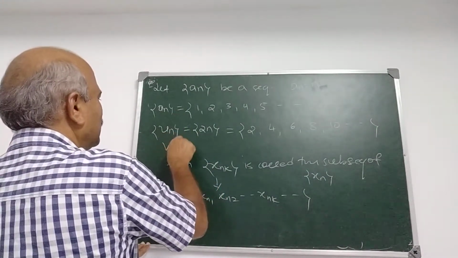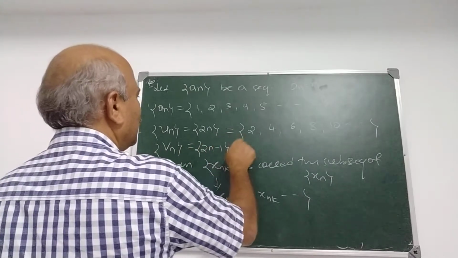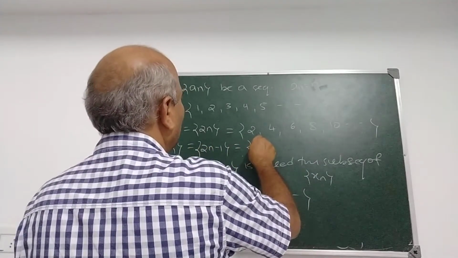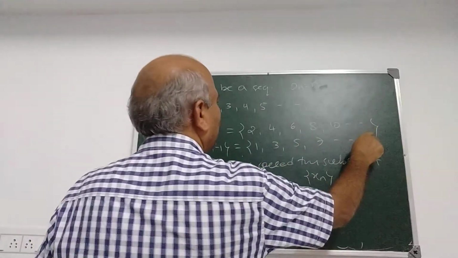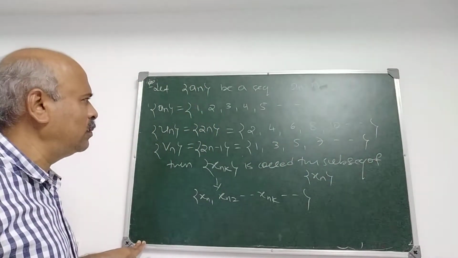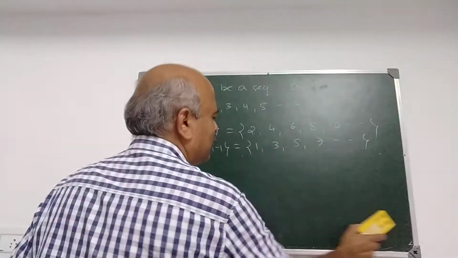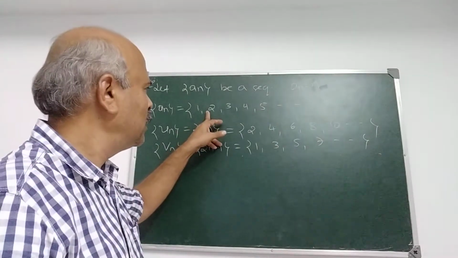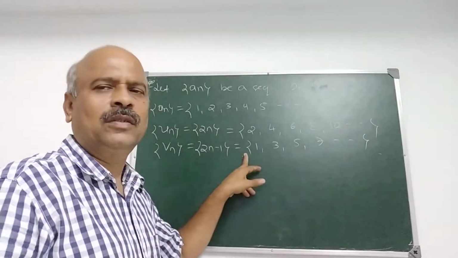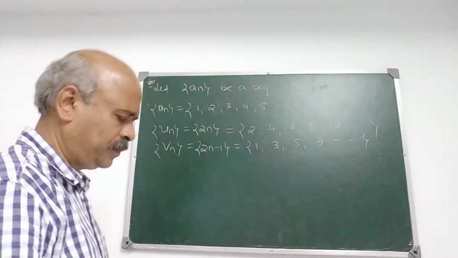And Vn equal to 2n minus 1 is 1, 3, 5, 7. It is also a subsequence of An. So these two are subsequences of An. A sequence has infinite number of subsequences.